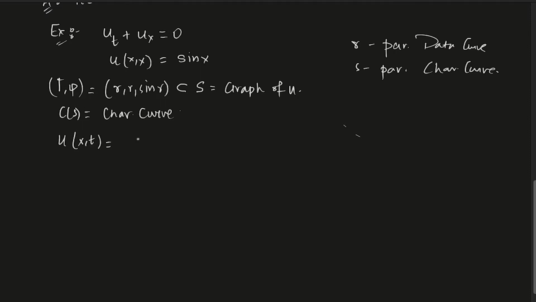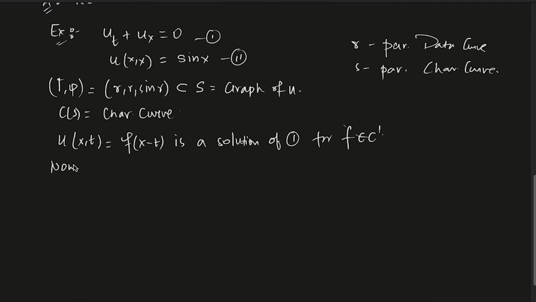Let's say that's equation 1 and that's equation 2. If I just solve 1, what do I get? u(x, t) = f(x - t), for some arbitrary function f in C1, is a solution of 1. Now, suppose u solves 2.